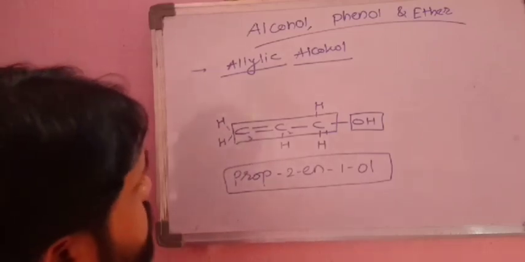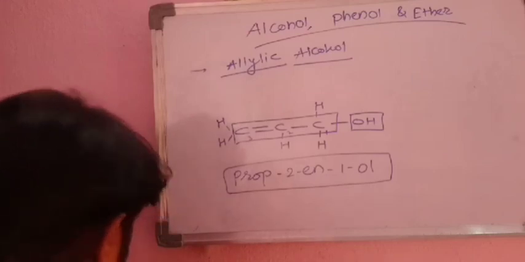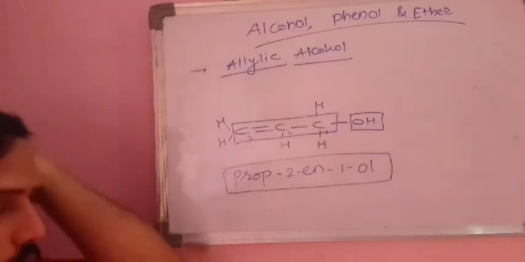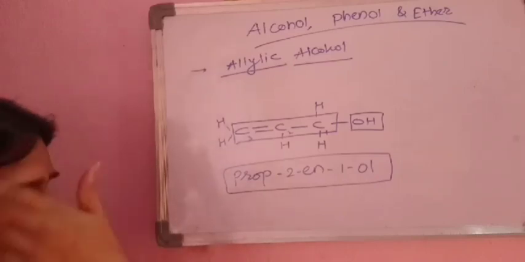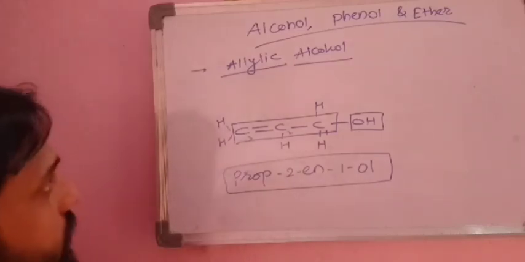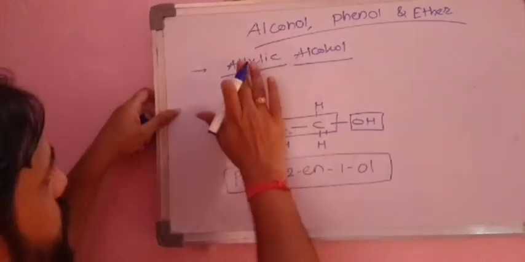So this is a type of allylic alcohol. In any case, anywhere, if you find an OH group attached to that carbon which is the neighbor of the double bond, any double bond must be there, then this is the allylic alcohol. Now next we will see vinylic alcohol.